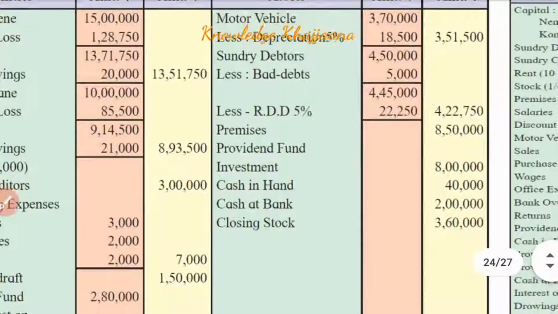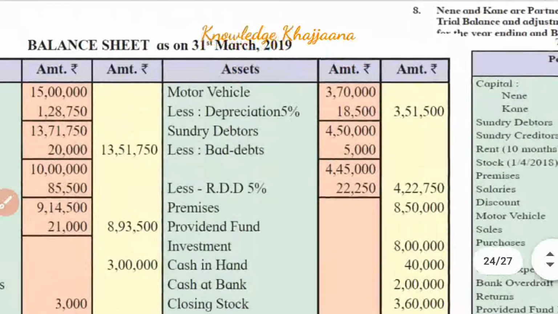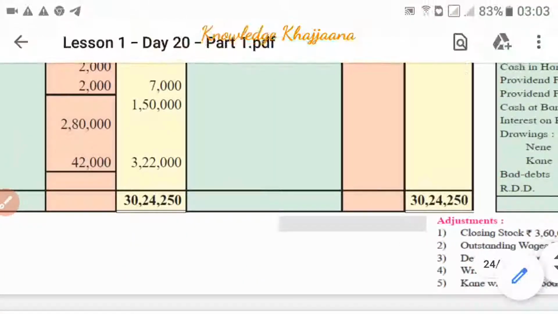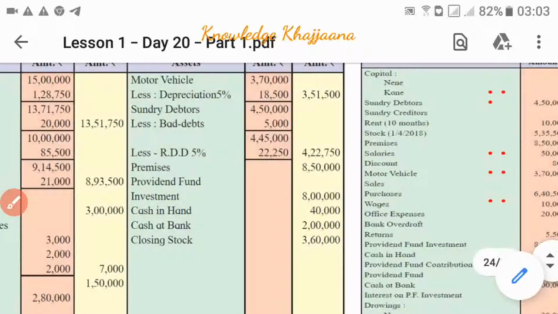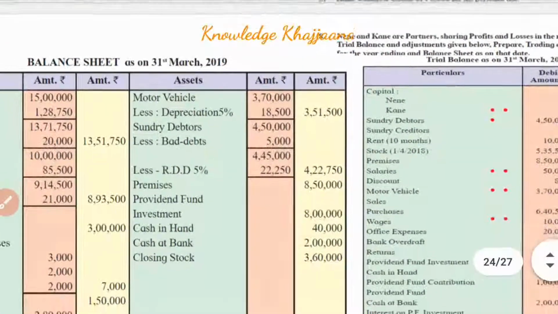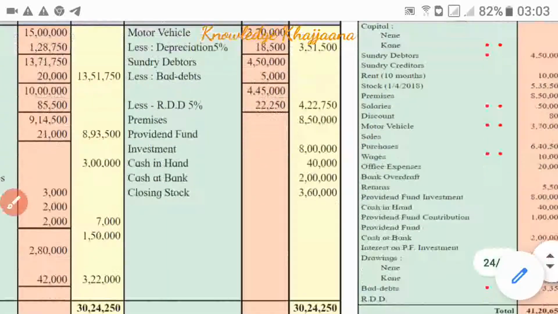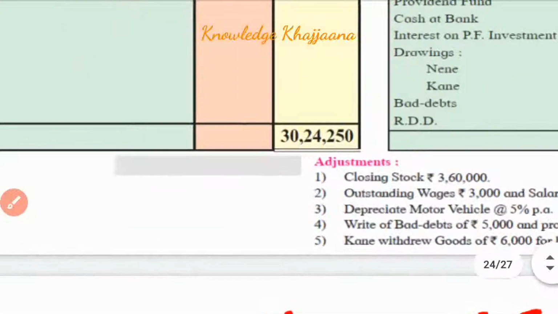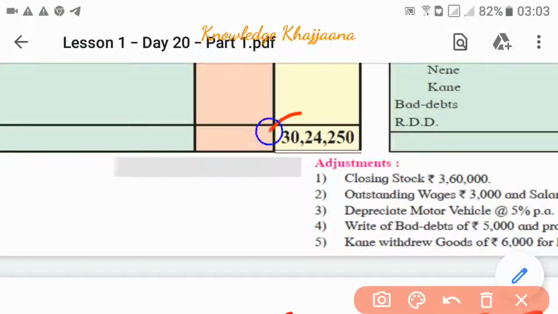Now if we do the total of the amounts given on the asset side of the balance sheet, from this item to this item, the total is rupees 30,24,250.